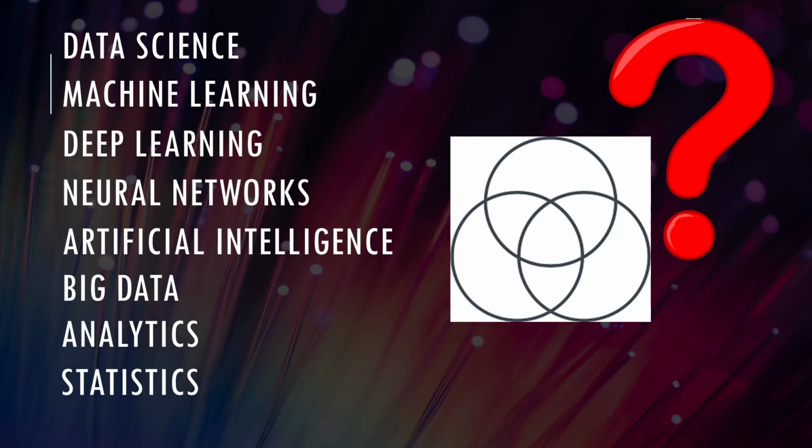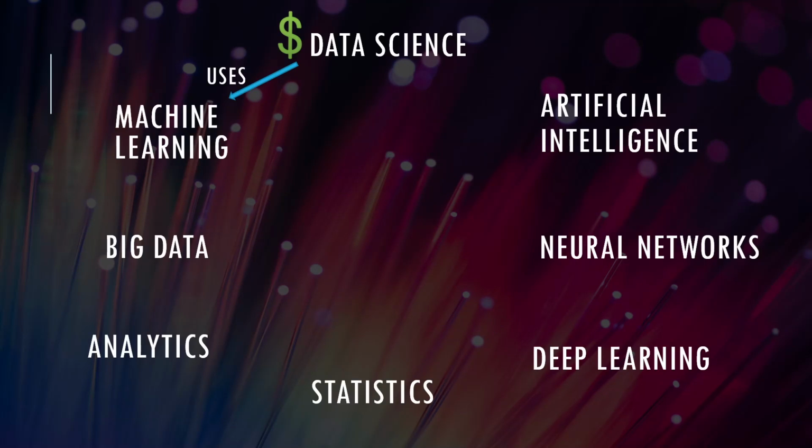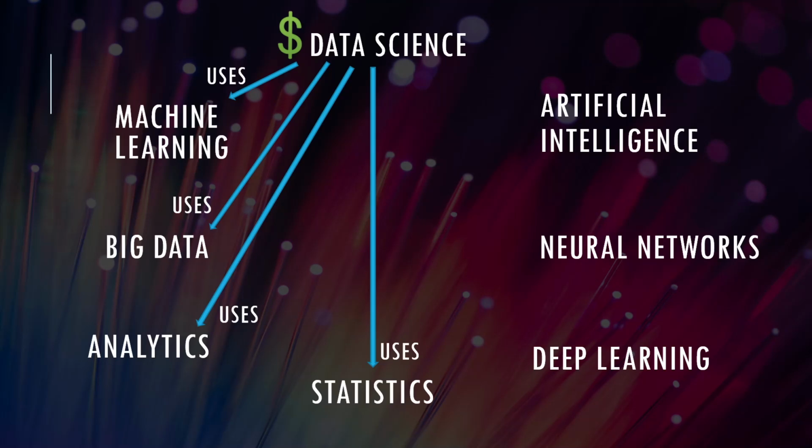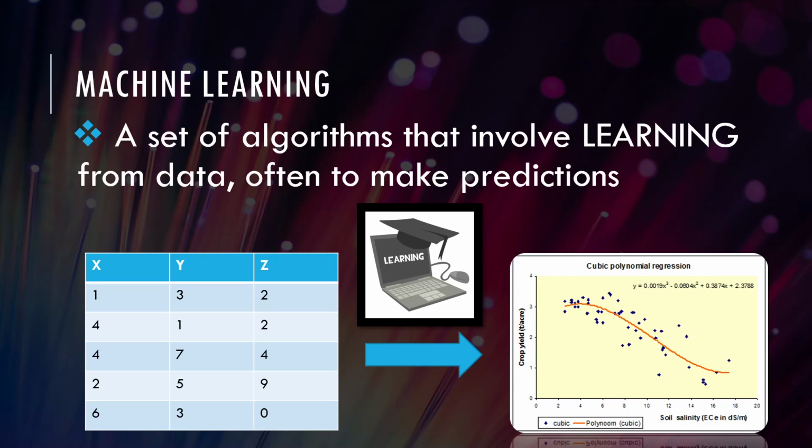So we have an idea about all of these terms individually, but we don't know the interaction between them yet, and that's what we're going to do now. Let's look at the interaction between each of these terms one at a time. So for data science, the use of data to discover unknown value in data, data science needs machine learning algorithms to function. It needs big data because it needs to get data, and analytics and statistics is going to help it do some number crunching. Deep learning and neural networks are powerful modern tools to do data science, and data science is going to power artificial intelligent machines.